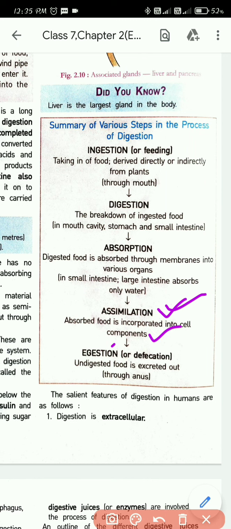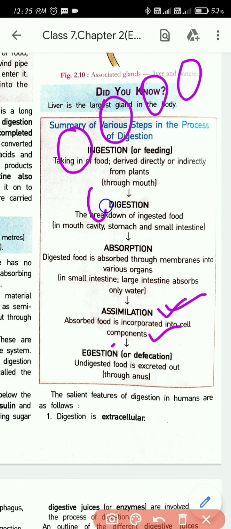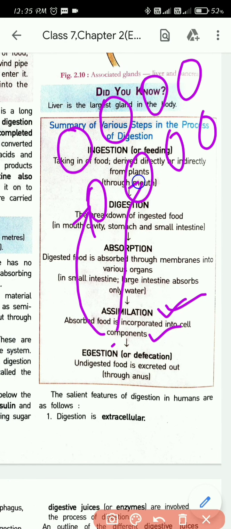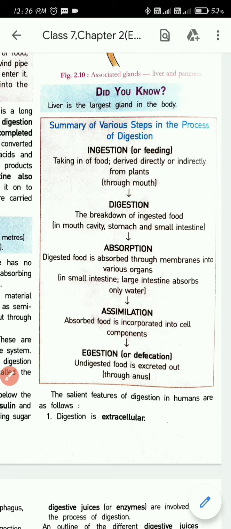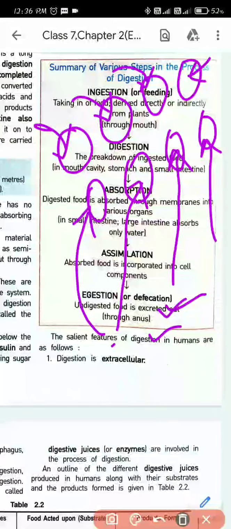So what is the main aim of digestion, of eating food? So that we can get energy. How will we get energy? Only if the nutrients are equally supplied to the cells. All the nutrients have to be delivered to the cells, and the cells will do their activity. They will provide us energy and other important processes that happen. So that is assimilation.